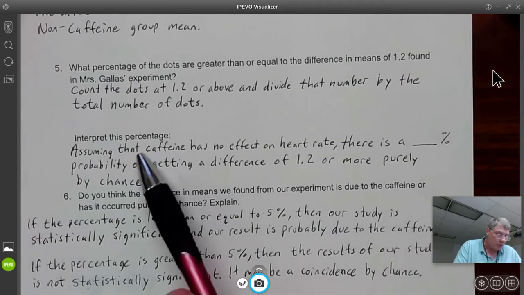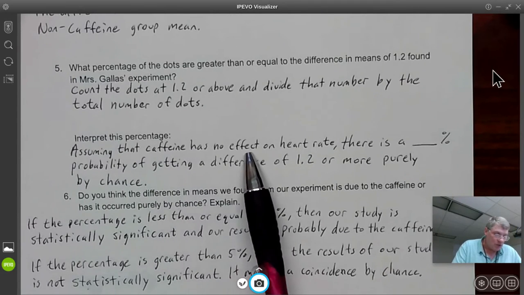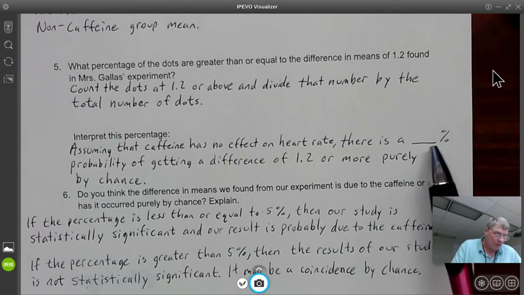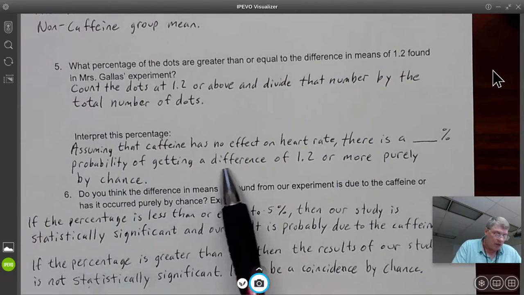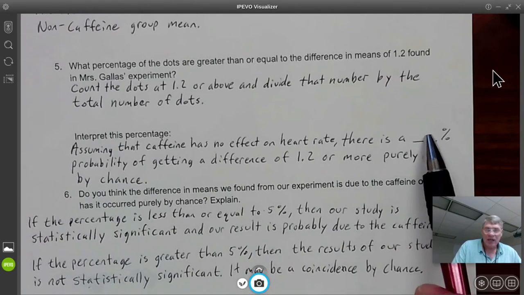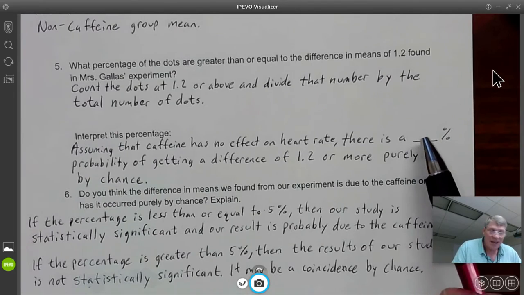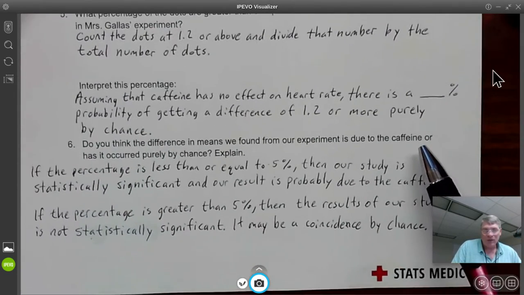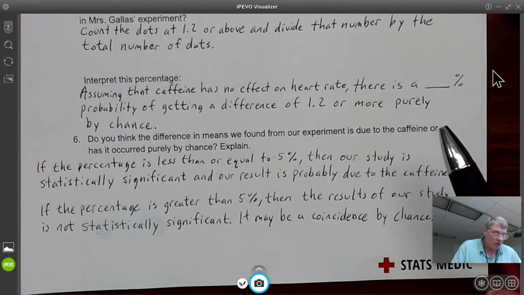So then interpret the percentage. Assuming that caffeine has no effect on heart rate, there is a blank percentage, which we'd have to figure out after we do our own simulation. Probability of getting a difference of 1.2 or more purely by chance. In this case, it was, from the book, it was 19%. So then how do we decide that was not statistically significant?